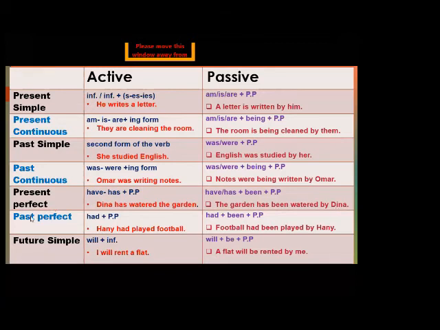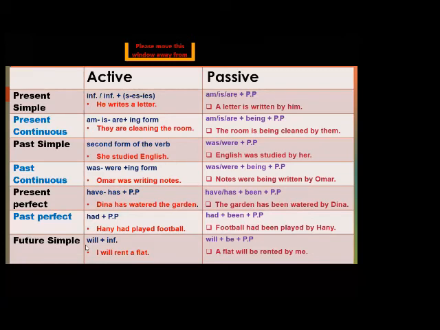What about the past perfect? The past perfect means had plus the past participle. Hani had played football. Hani is the subject, had played the verb, and football is the object. Here in the passive voice, we will use had been and the past participle of the main verb. So we will start using football. Football had been played by Hani. So this is the passive voice.